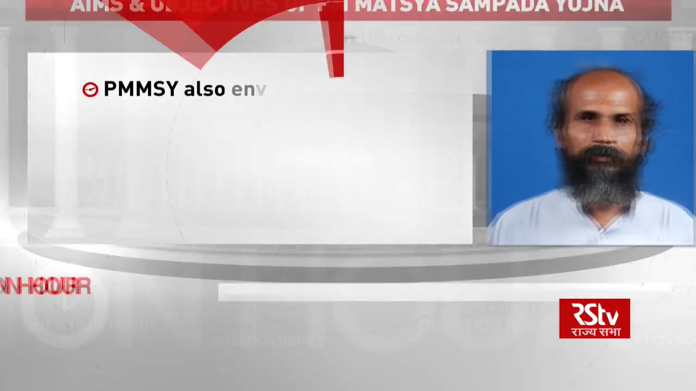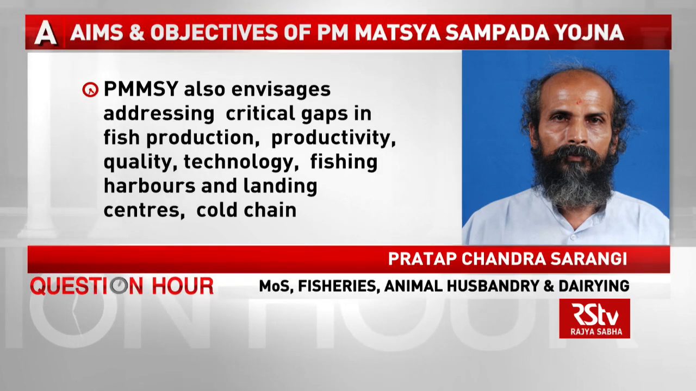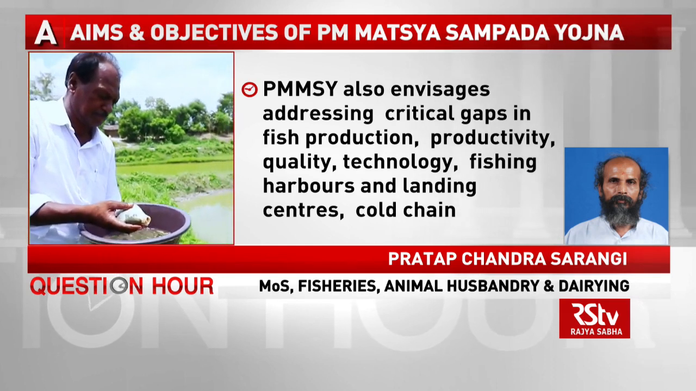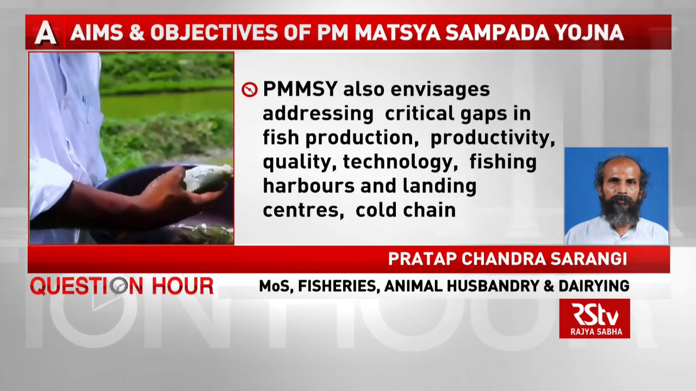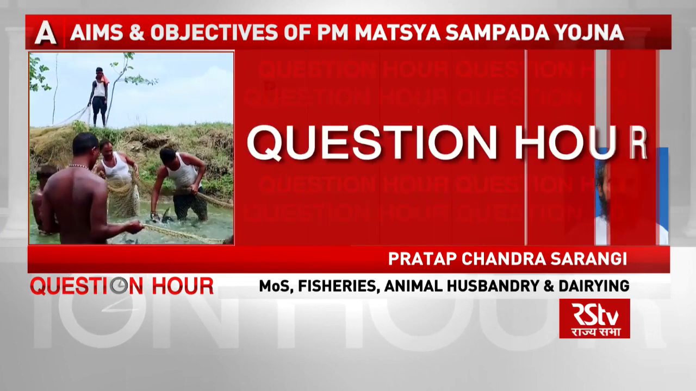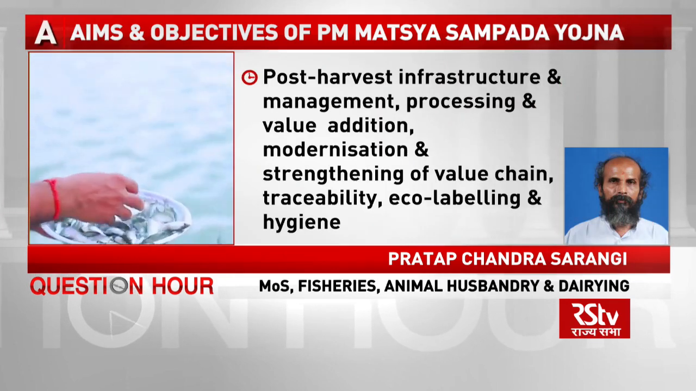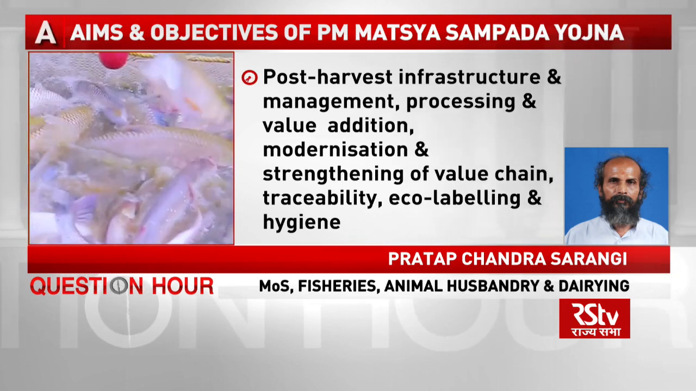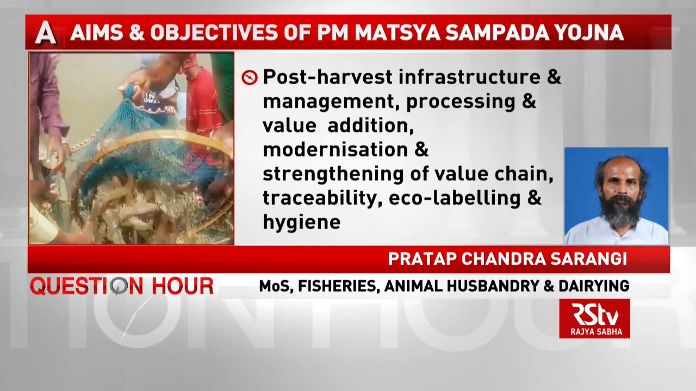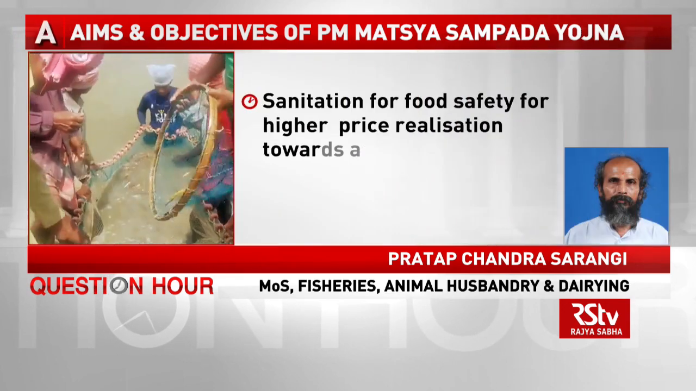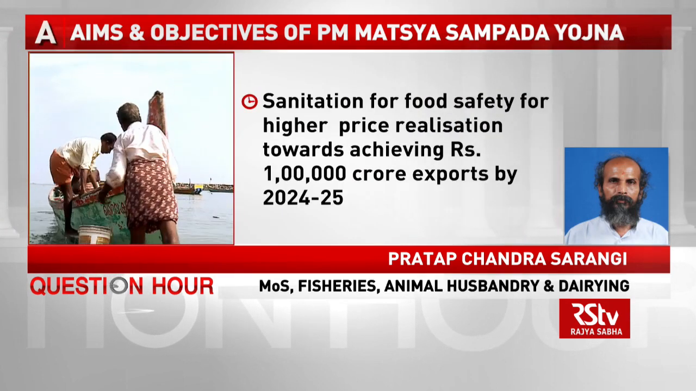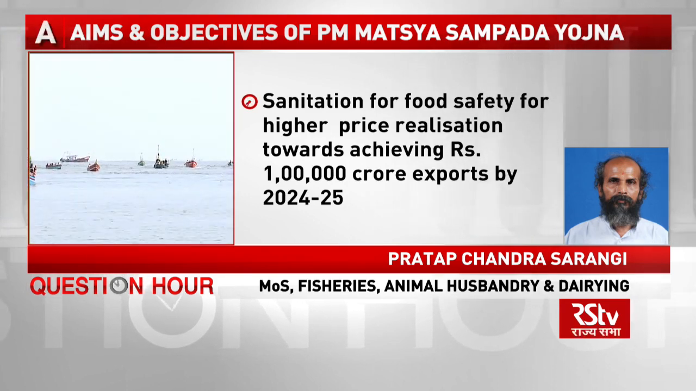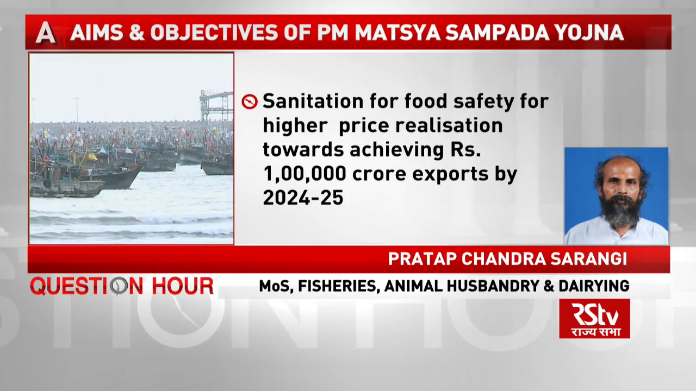Now this scheme, that is Pradhan Mantri Matsya Sampada Yojana, also envisages to address critical gaps in fish production, productivity, quality, technology, fishing harbours and landing centres, cold chain and other post-harvest infrastructure and management, processing and value addition, modernization and strengthening of value chain, traceability, eco-labelling, improved standard of hygiene and sanitation for food safety for higher price realization, towards achieving a goal of reaching 1 lakh crore export by the year 2024-25.